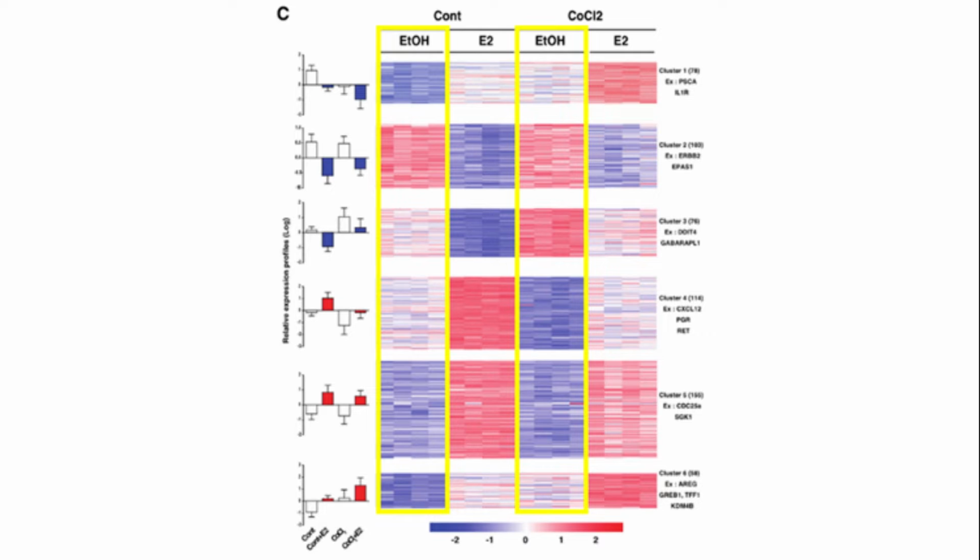Interestingly, high degrees of variation can be observed across the ethanol samples under both control versus hypoxic conditions, thus suggesting hypoxia-specific regulation of ERA target genes. Furthermore, variation across the ethanol versus estrogen samples under hypoxia indicates ERA target gene expression can occur independently of estrogen availability.